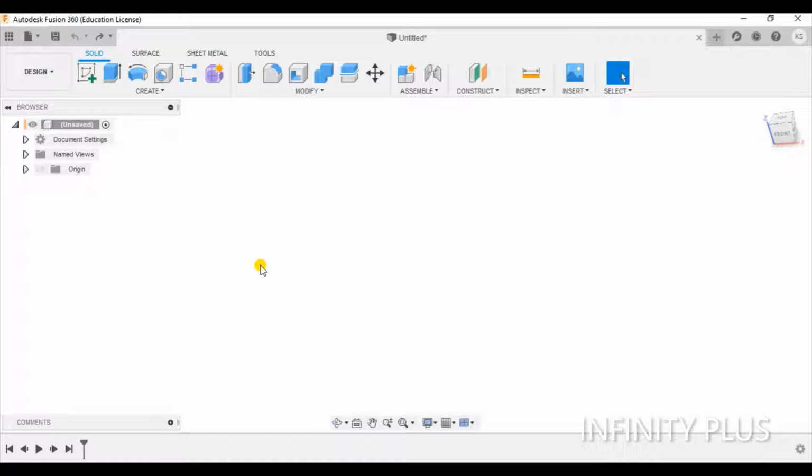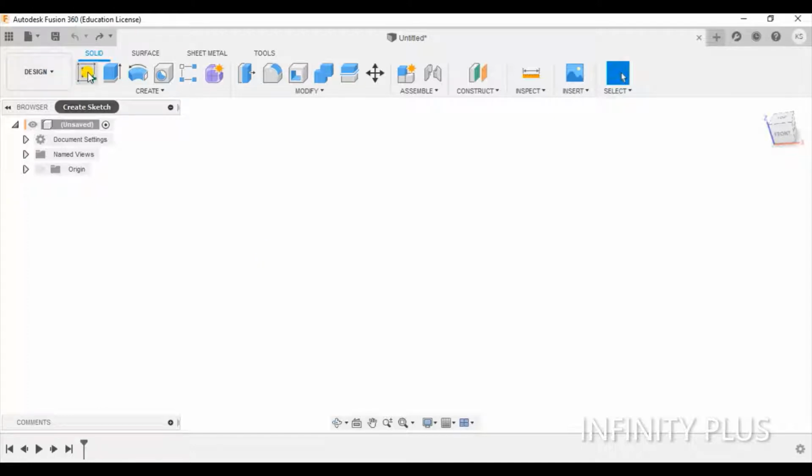Today in this tutorial I will show you how to design a door hinge in Fusion 360 with some basic concepts and ideas. This video will be more beneficial for beginners and intermediate users. So let's start it. I already have opened my Autodesk Fusion 360.